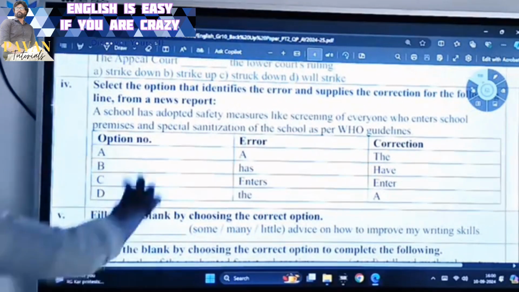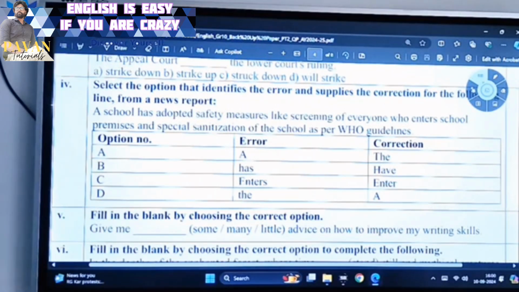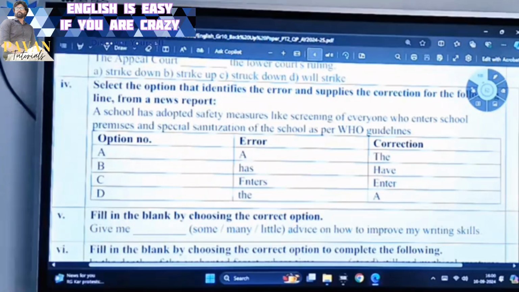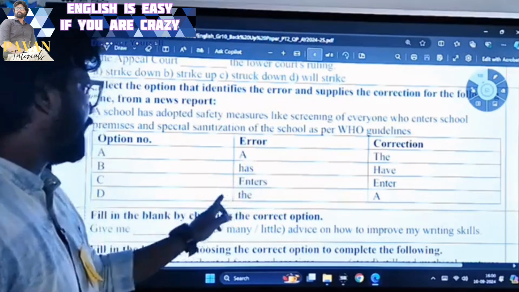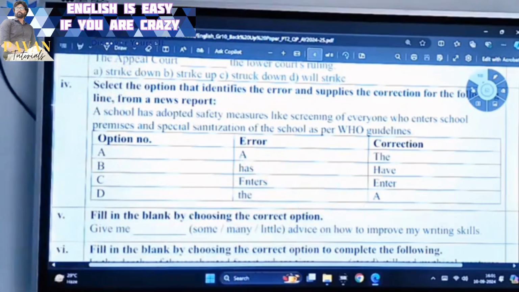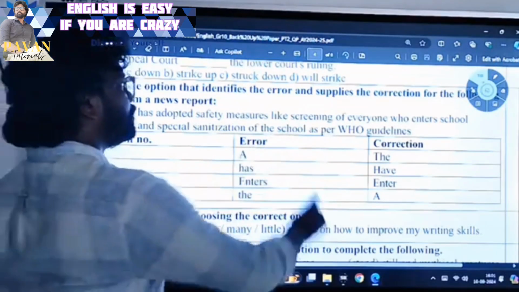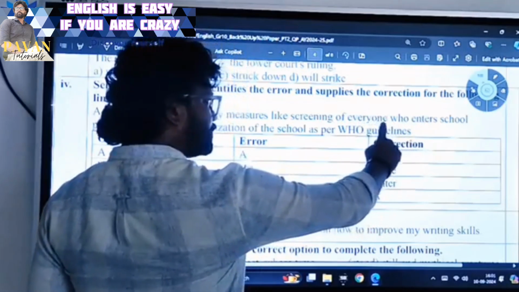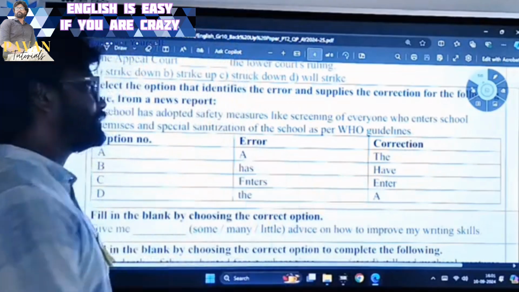Fourth question. Find out the error and correction. A school has adopted safety measures like screening of everyone who enters school premises and special sanitization of school as per WHO guidelines. Now, what is the error? The, has, have, enters, enter, the, a. Now listen. A school has adopted safety measures like screening of everyone. So screening of whom? Everyone who enters. So when third person singular comes as a subject, the verb is added with S form. So enters, this is correct.